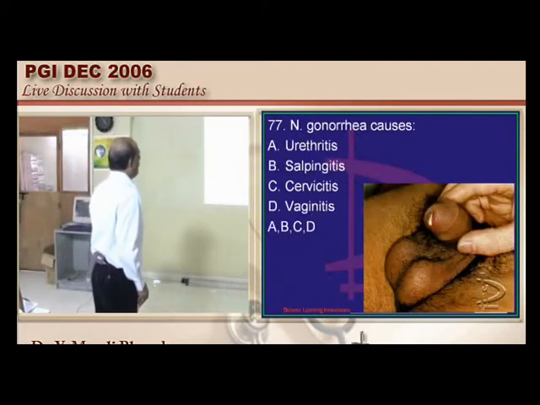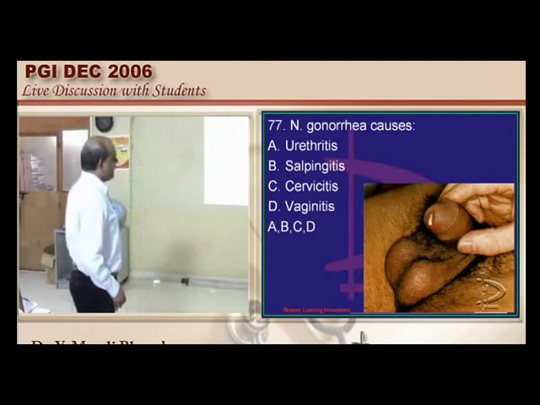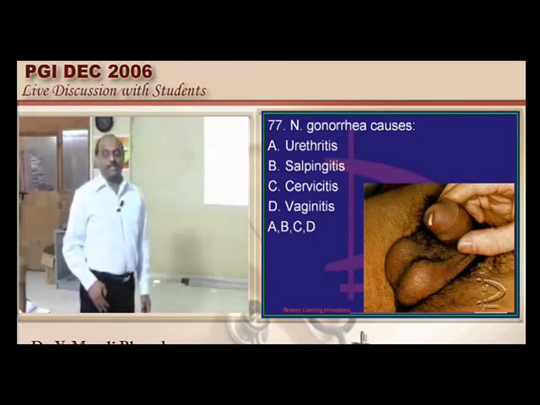Listeria gonorrhea can lead to urethritis, salpingitis, cervicitis, and also vaginitis.